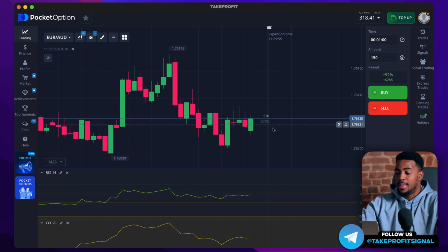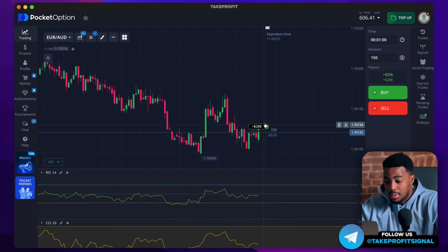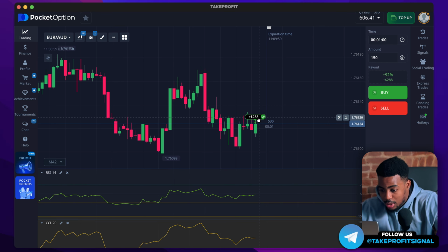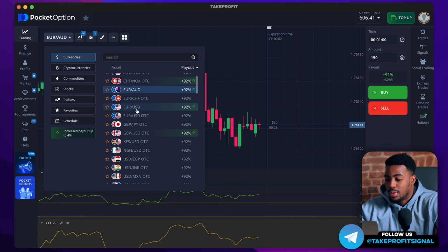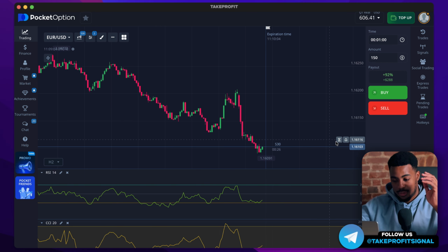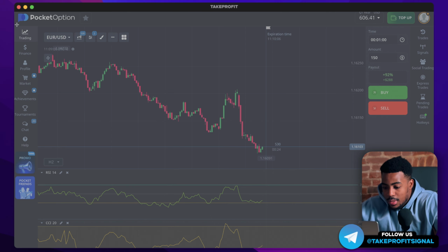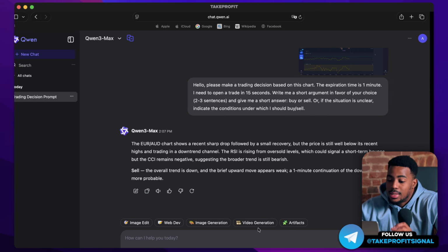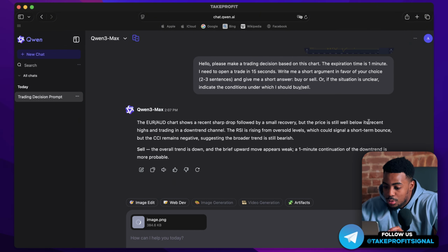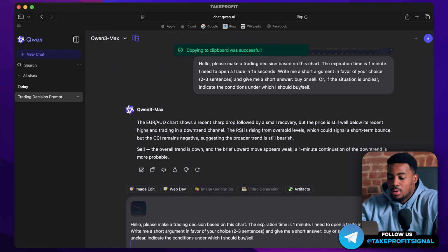Listen, I wouldn't say this was a confident trade, but nevertheless, thanks to choosing a slightly better entry point, I managed to take profit. Let's switch to USD. I will also send it the same screenshot along with these 2 indicators and see what comes of it.